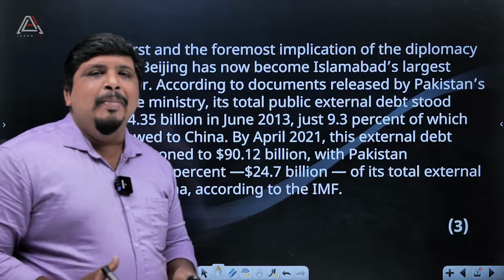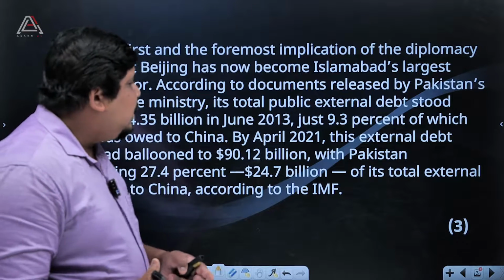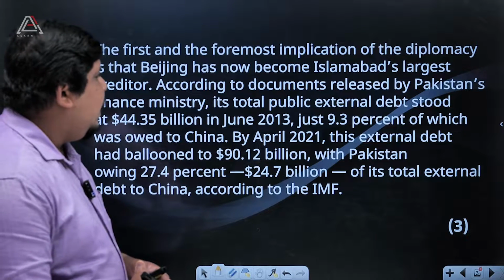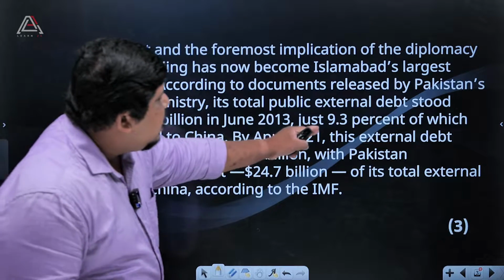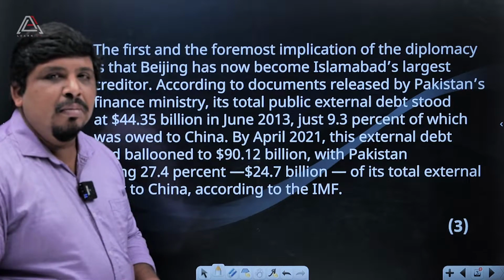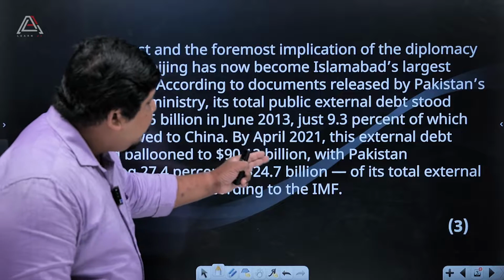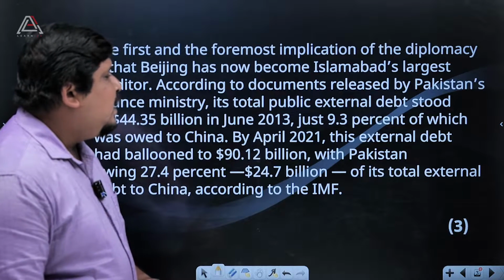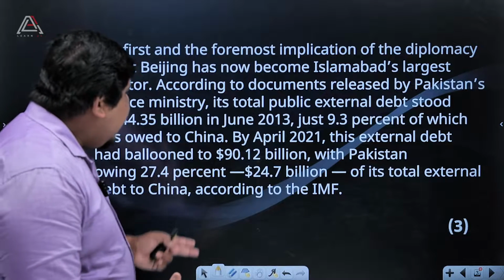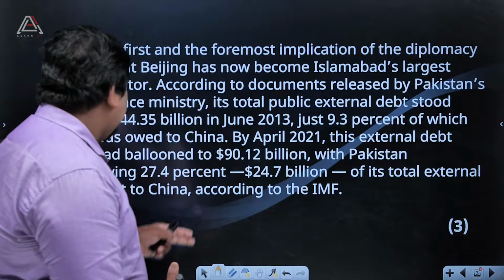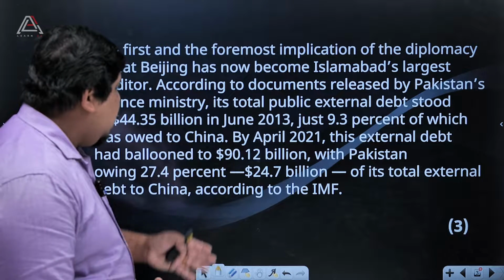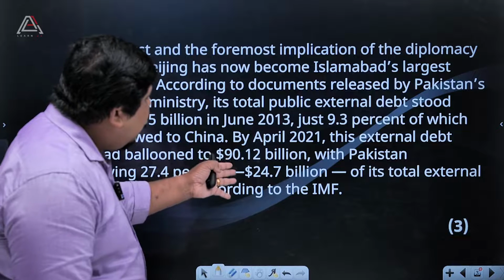So you have to understand that they had taken that much in loans, and just 9.3% of it was owed to China. By April 2021, this external debt had ballooned from $44.35 billion to $90.12 billion.